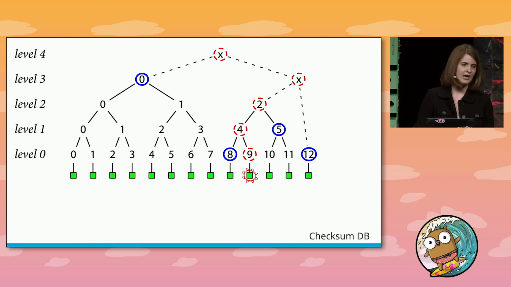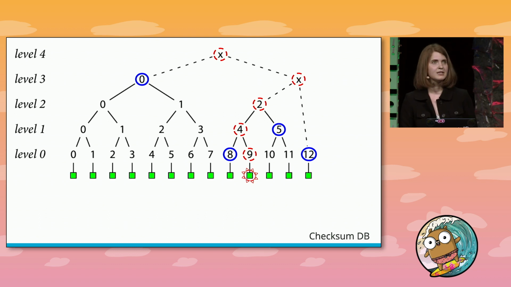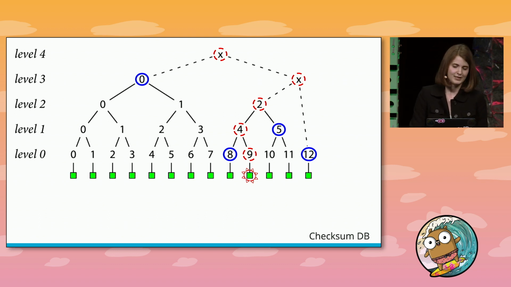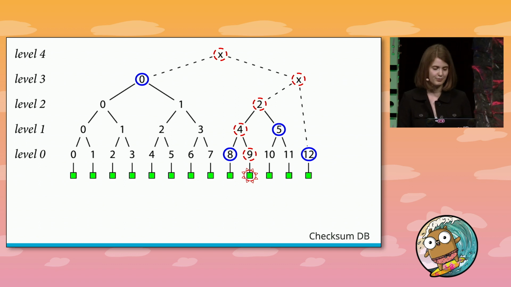Just as something to note, oftentimes the size of the tree isn't going to be a power of 2, but we still want to be able to do our inclusion proofs in that case, and we definitely still can. So in this example, instead of 16 records, we have 13, which are including some temporary nodes, which are marked by X's in this diagram. The only difference is that our path from leaf to head contains some of those temporary nodes that we need to create on the fly. And then we'll just throw them away when we're done with our proof. And that's really all there is to an inclusion proof. In practice, the last thing we need to figure out is how do we get those inner nodes that are circled in blue from the checksum database in order to do our proofs.